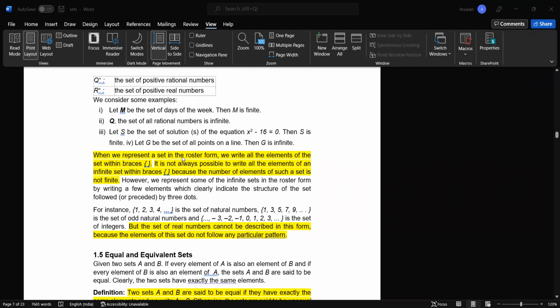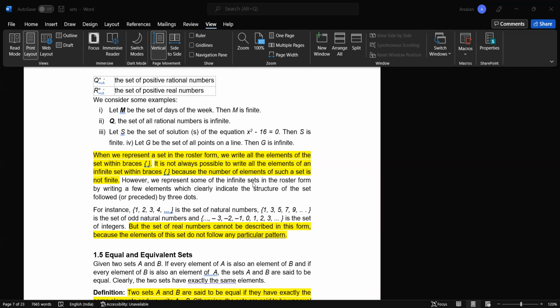When we represent a set in roster form, we write all the elements of the set within braces. As we know earlier, in roster form or tabular form we write those elements in braces. It is not always possible to write all the elements of an infinite set within braces, because some sets do not show a particular pattern so that we can guess what is going to come next, and the number of elements of such a set is not finite.